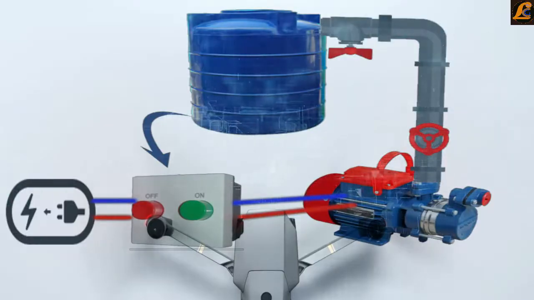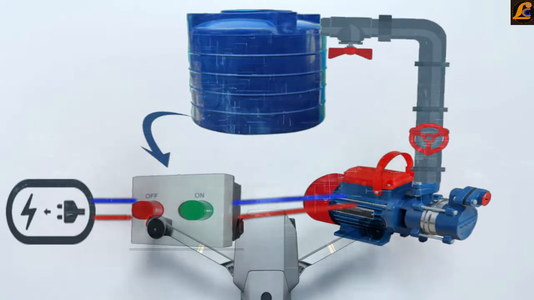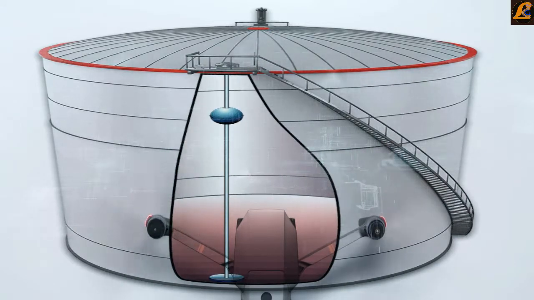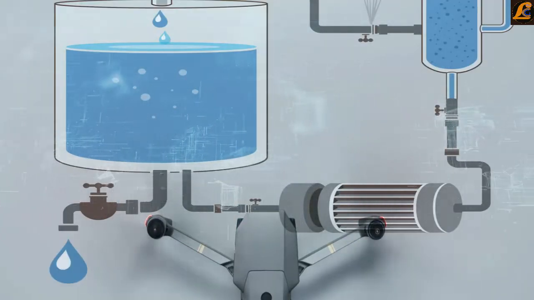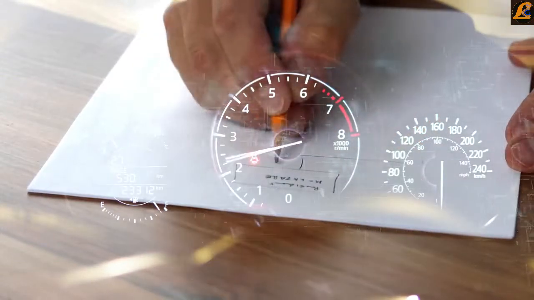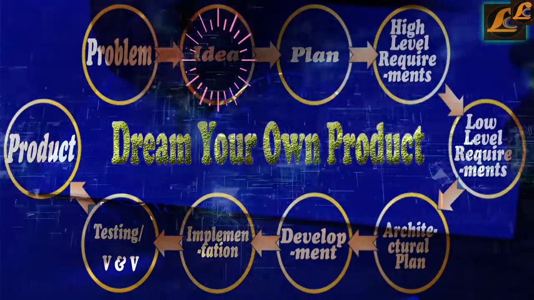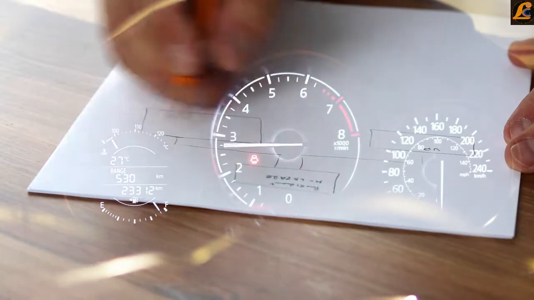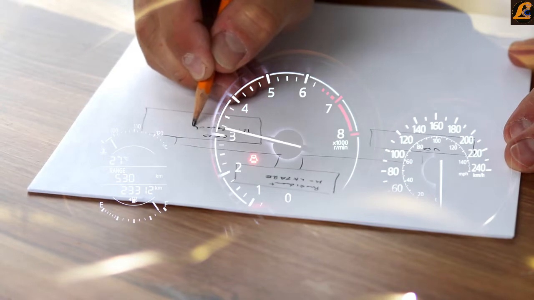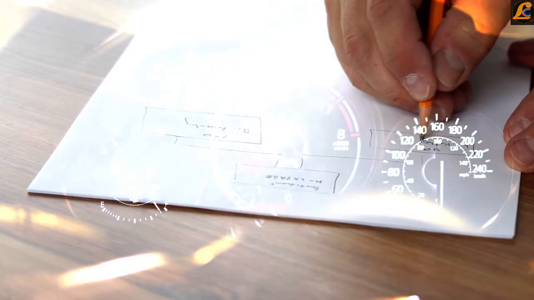For example, consider a simple control problem. Assume you are facing issues in filling your water tank. In this case, the possible solution may be to increase the tank size or automate the water motor switching action. Once you collect all necessary data regarding the problem, try to collect all possible solutions and then figure out the best feasible solution. This solution is your idea. In our example, the best solution is automation of motor switching action. So our idea is the creation of an automatic motor controller unit.